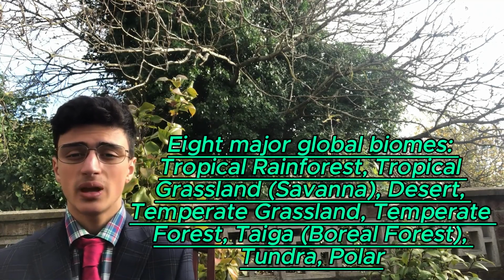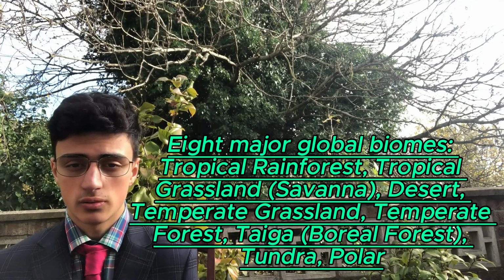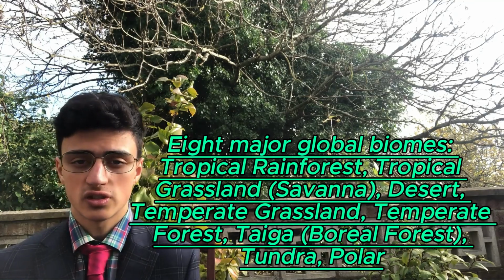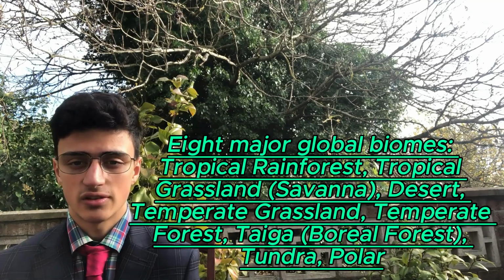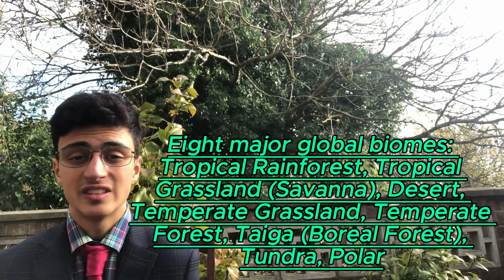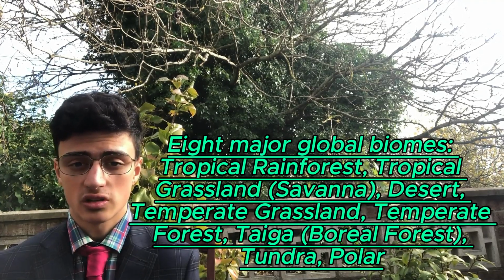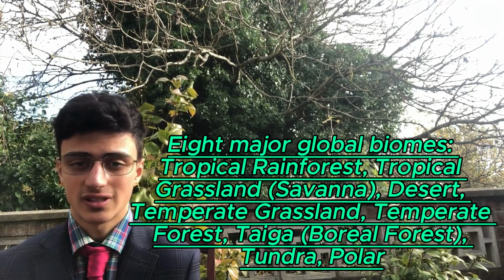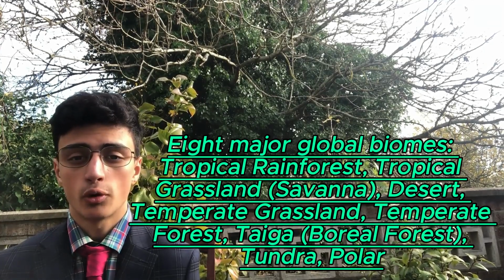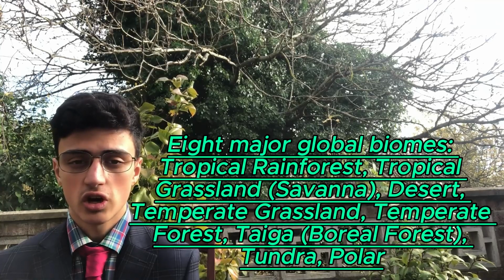biome distribution. There are 8 major global biomes that you need to know: the tropical rainforest, the tropical grassland or savanna, the desert, temperate grassland, temperate forest, taiga or the boreal forest, tundra, and polar.